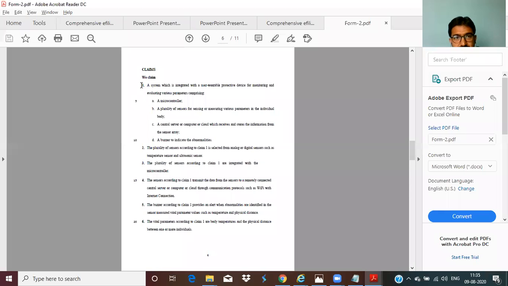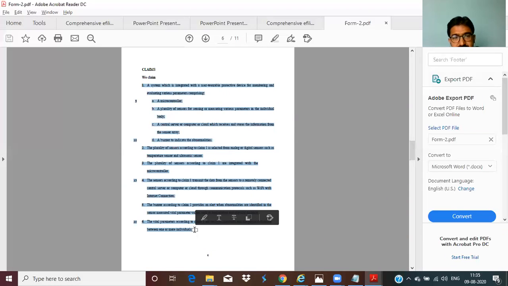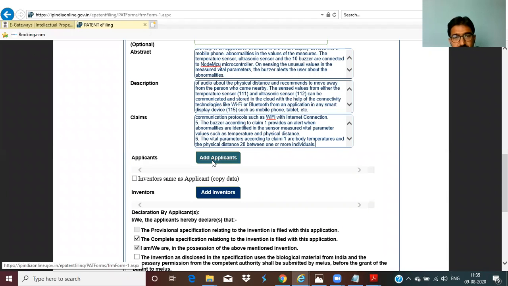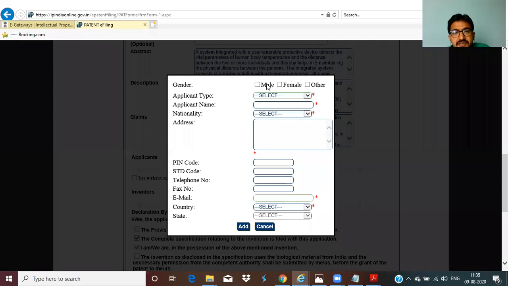Claims. Here, totally 6 claims. Add applicants. Now, who are the applicants? Applicants, male or female. Just for a demo purpose, I'm just adding one applicant. If it's a male, you can use male. If it is a female, you can use female. But remember, when you are going for early examination, if any one of the applicants is a female, then only can you go for early examination. Or if you are a small entity, or it's a startup company, or it's a PCT.